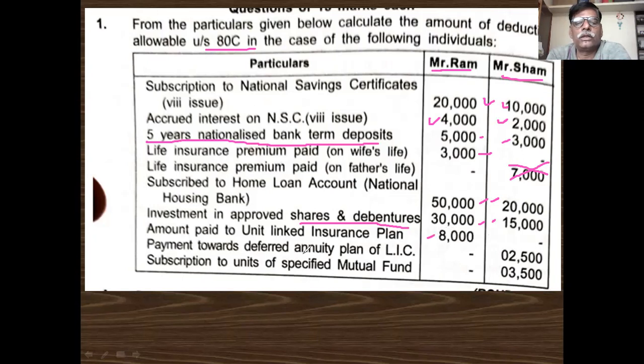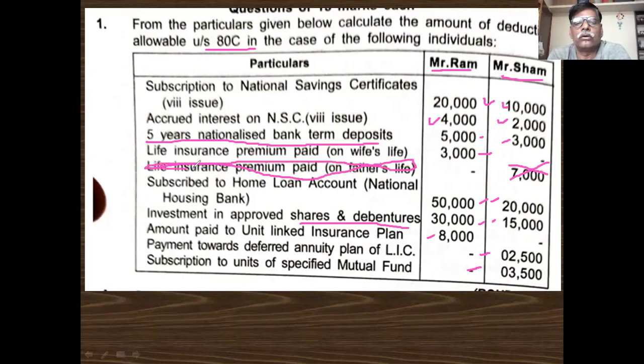Then payment to a deferred annuity plan of LIC is eligible. Then contribution to units of specified mutual fund is also eligible. All the amounts are eligible. Only one point is not allowed, that is insurance premium on father's life.